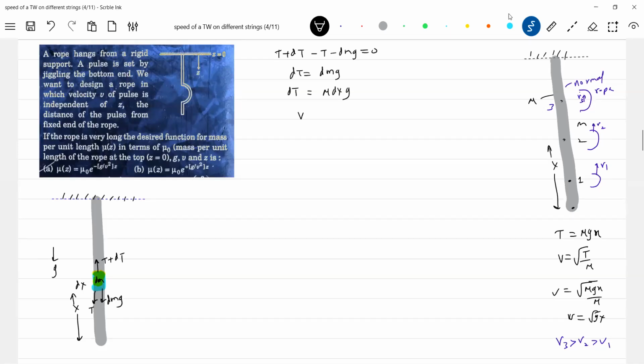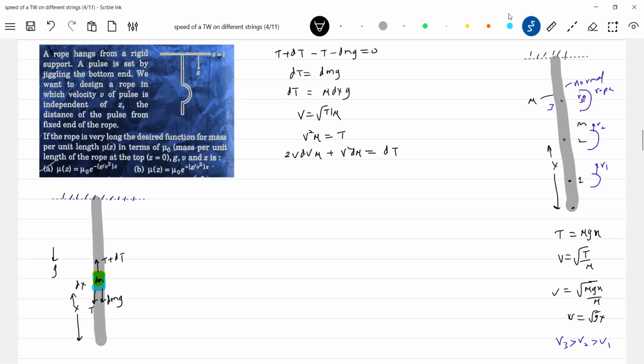And we know the wave speed v is equal to root of T by mu. So I can write this as v square mu equal to T. Let me differentiate this: 2v dv mu plus v square d mu equal to dT.